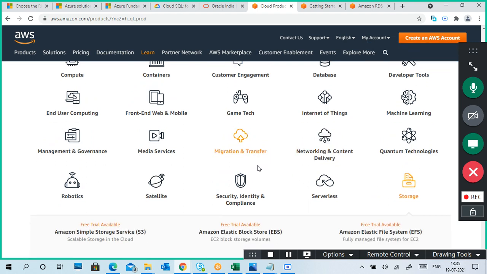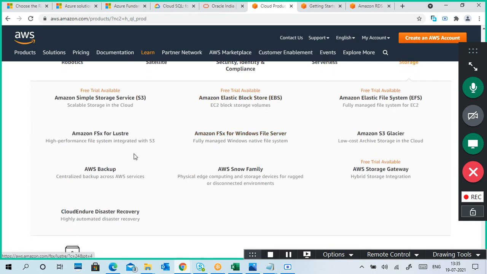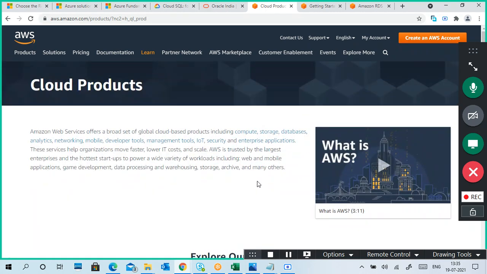Yeah, storage. Sorry, here it is. The storage. If the serverless concept is there, then definitely the question is what is serverless. Okay, storage management. Storage is like S3, EBS. So what is the difference between S3 and EBS? Obviously the question will come up. Glacier, something is there. Yeah, this is Glacier. Okay, what is Snow?